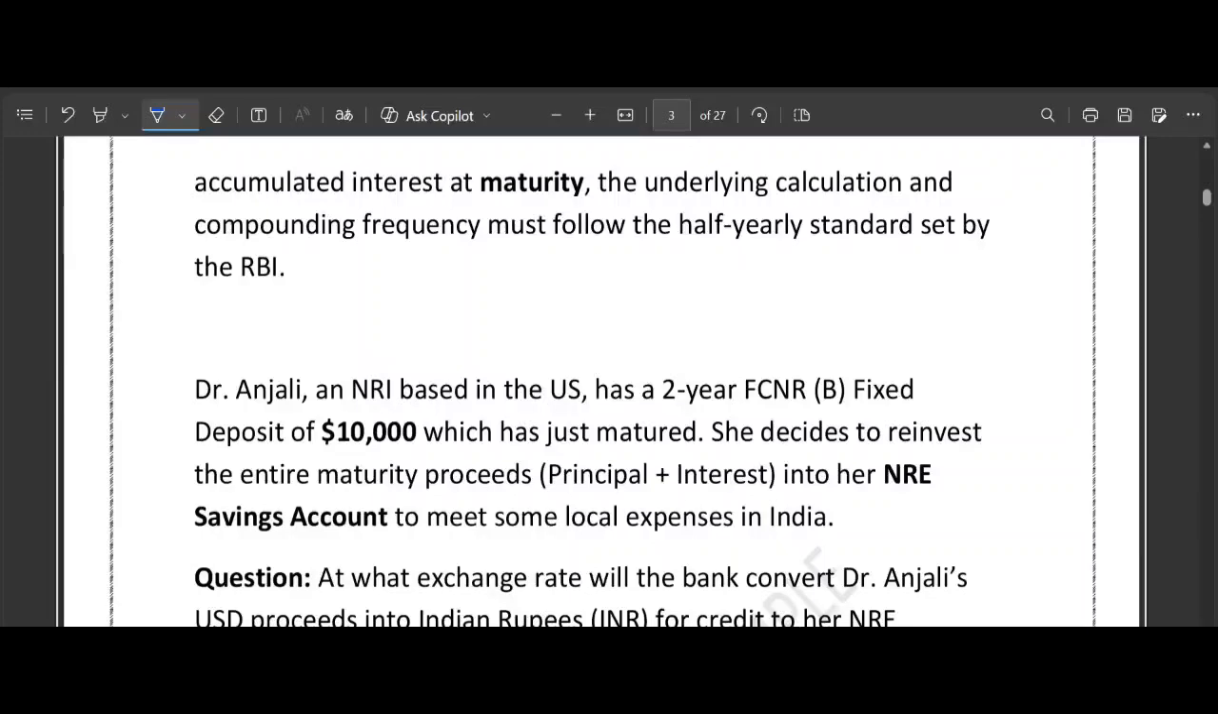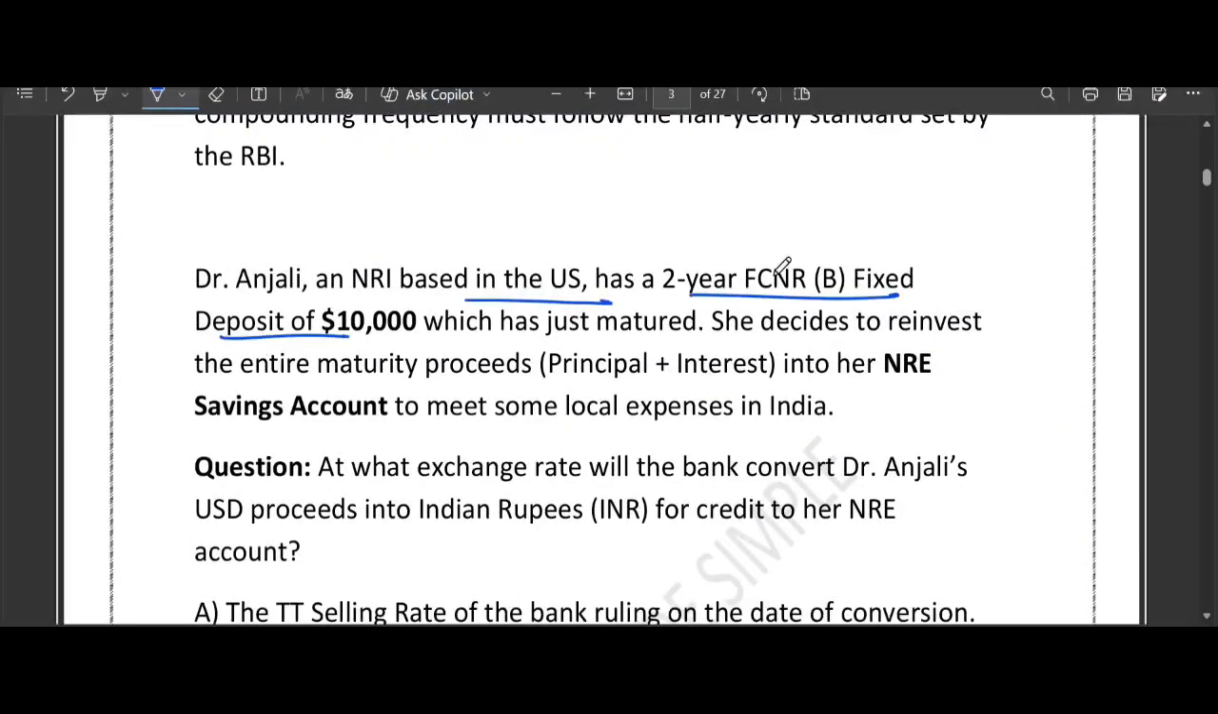Now let's look at question number 3. Again, this is a very interesting question based on a case study. Let's go through it. Based in the US, Dr. Anjali has a 2-year FCNRB deposit of $10,000 and it has just now matured. After maturity, she takes principal plus interest into her NRE savings account to meet local expenses, right? She takes principal and interest, converts the dollar amount to INR rupees and credits it into her NRE savings account for use in India.